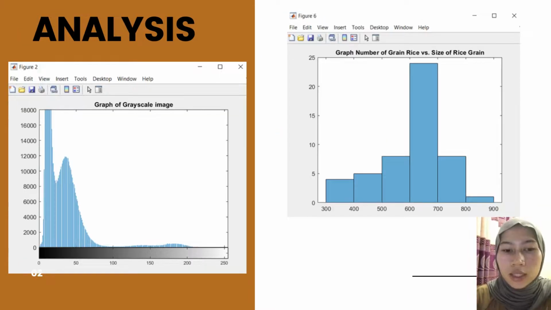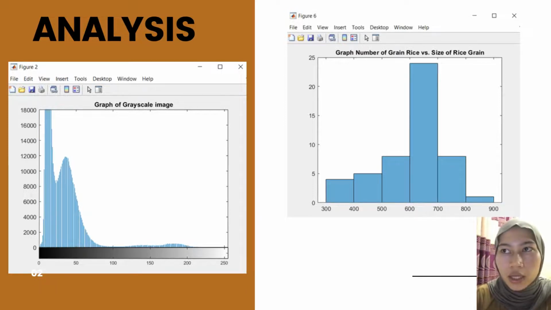Now for analysis, two histogram graphs are generated. The first graph depicts the grayscale image. The graph is biased to the left side, because the rice grain image we use has more dark color compared to bright color. The aim of this graph is to find the threshold value. The threshold value is used for segmentation, so we can separate the background image and the rice grain image.